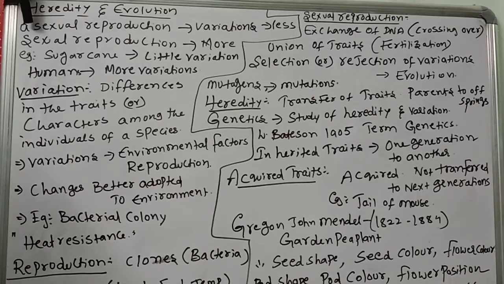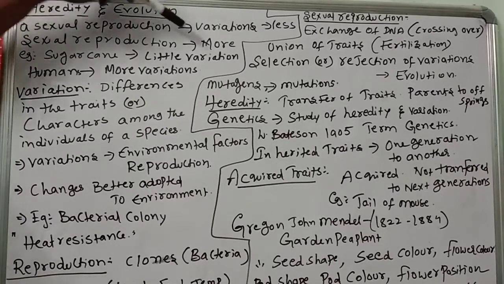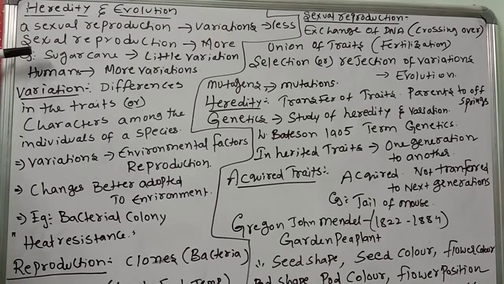Variations are the differences in the traits or characters among individuals of a species. So characters will change from parents to offspring, and those changes are called variations. For example, in asexual reproduction variations are less, but in sexual reproduction variations are more. More changes will be seen.